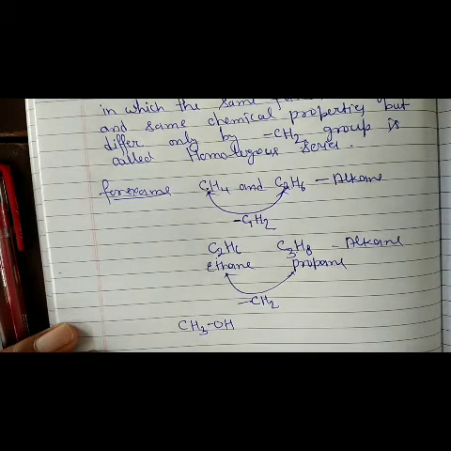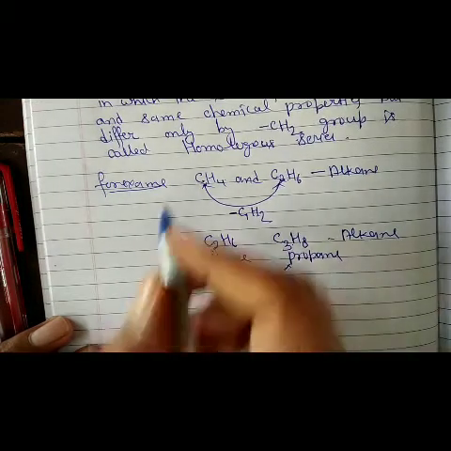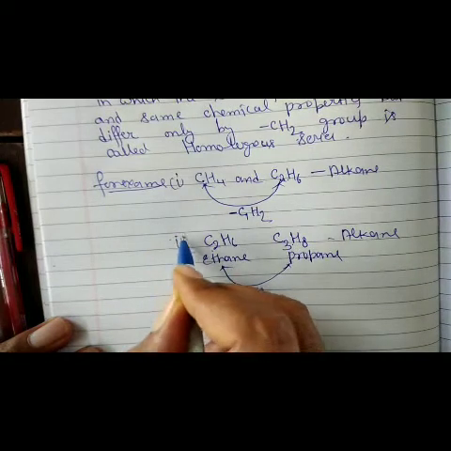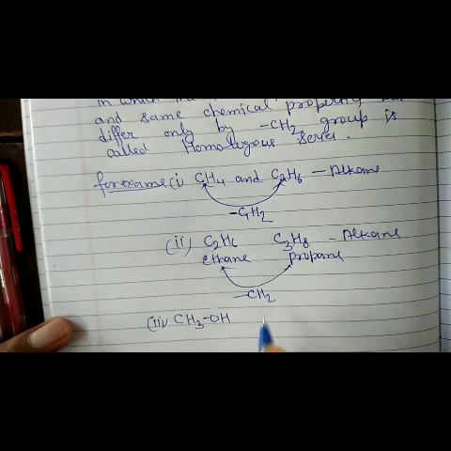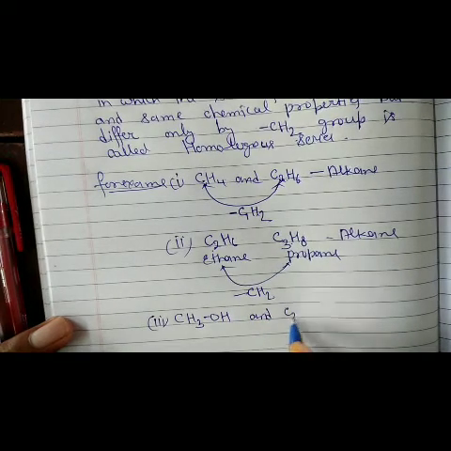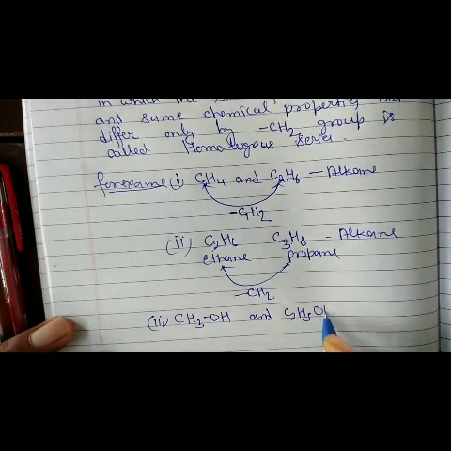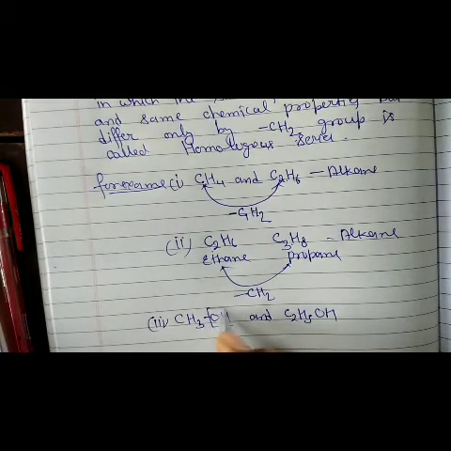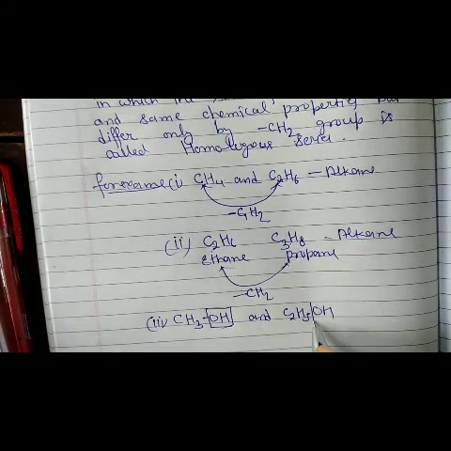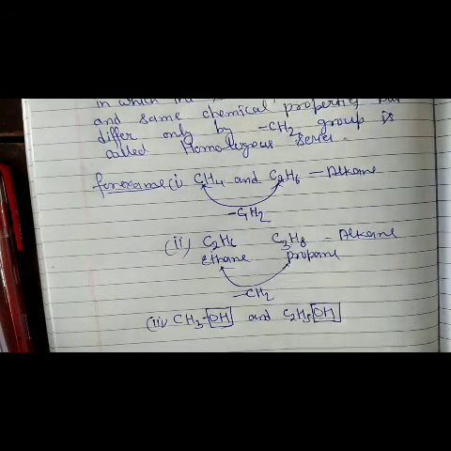CH3OH. This is methanol. Example number 1, 2 and example number 3. CH3OH and C2H5OH. The functional group is same. Here is also present one OH group, alcoholic group. Here is also present one OH group.